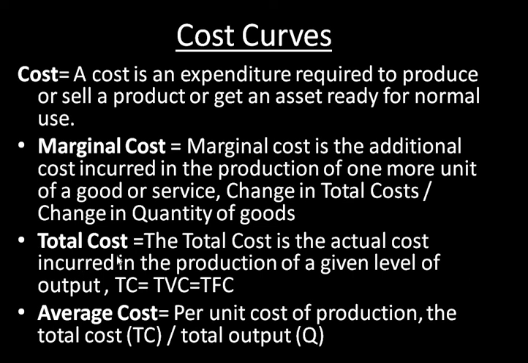Next comes total cost. What is total cost? The total cost is the actual cost incurred in the production of a given level of output. So whatever actual cost you are bearing is called total cost, which is equal to total variable cost plus total fixed cost. And the last is average cost. What is this? As I said, average cost is the per unit cost of production. This can be had by dividing your total cost by the total quantity.